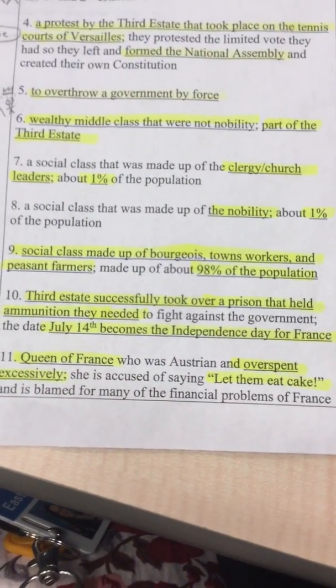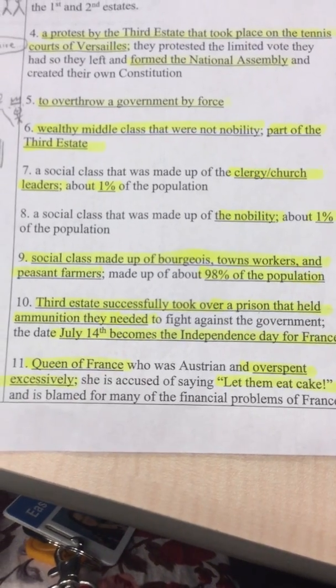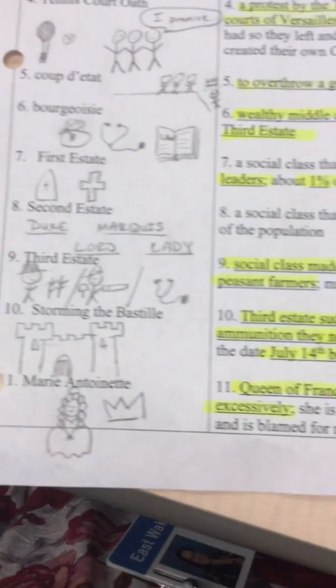The storming of the Bastille. This event was when the Third Estate successfully took over a prison that held ammunition that they needed to fight against the government. This occurred on July 14th, and that became the Independence Day for France.